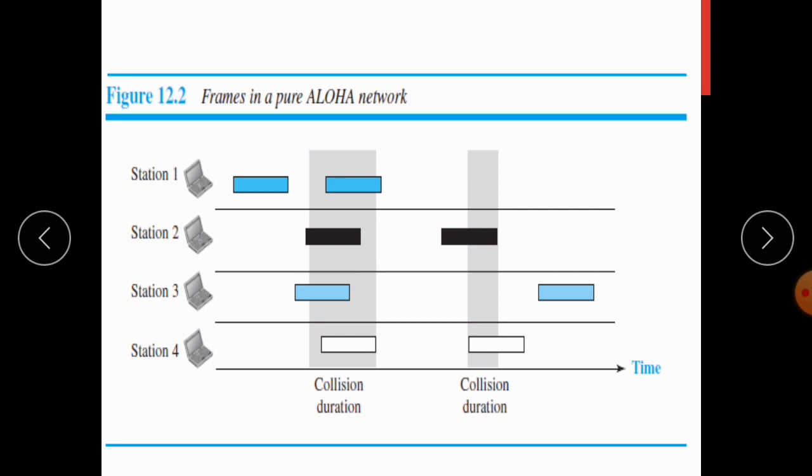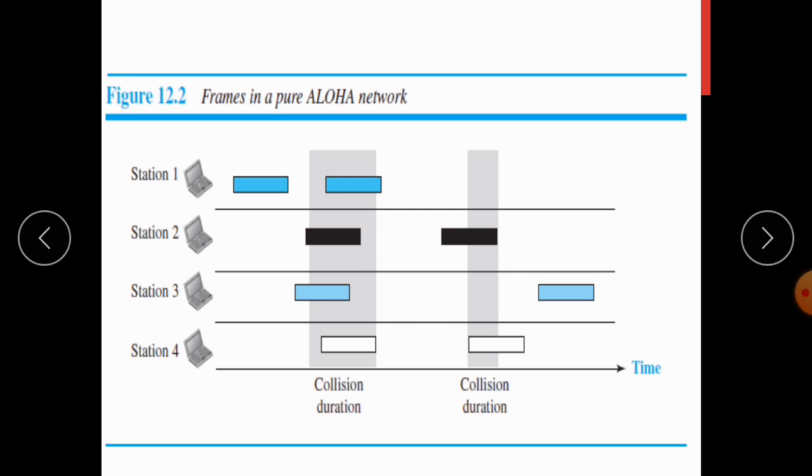So here some of these frames will collide because multiple frames will contend for the medium, or for the shared channel, at the same time. Here collision means even if one bit of the frame coexists in the channel with one bit of another frame, then we will consider that there is a collision and both of these frames will get discarded.